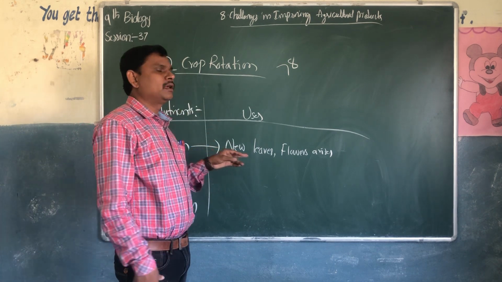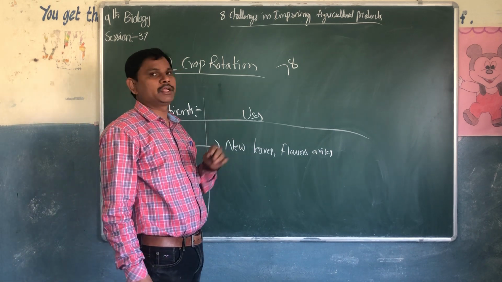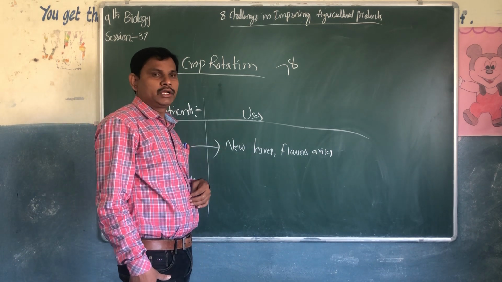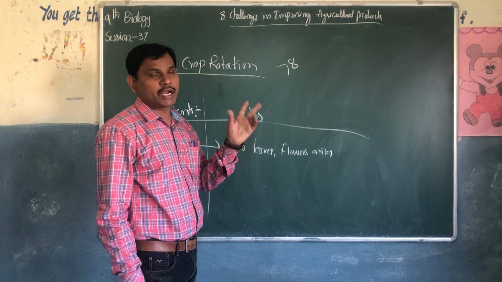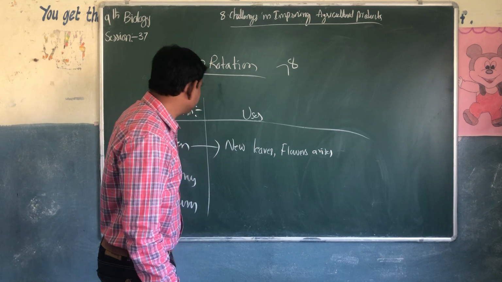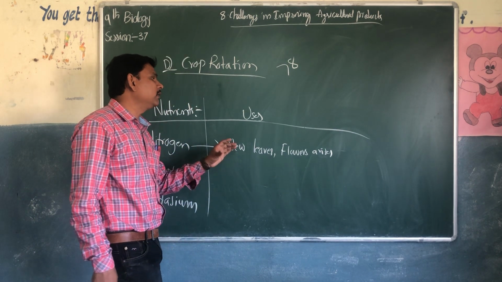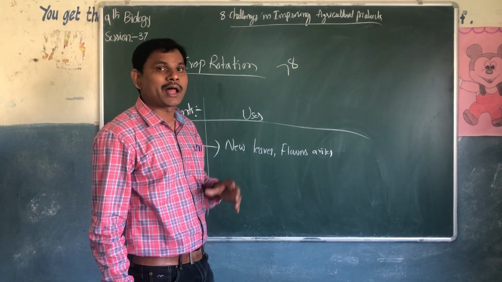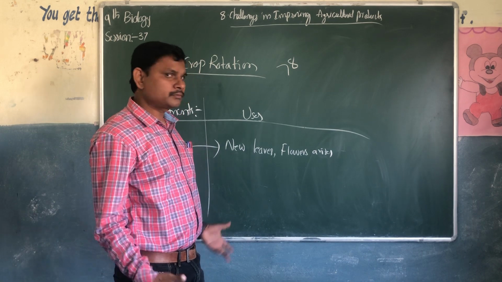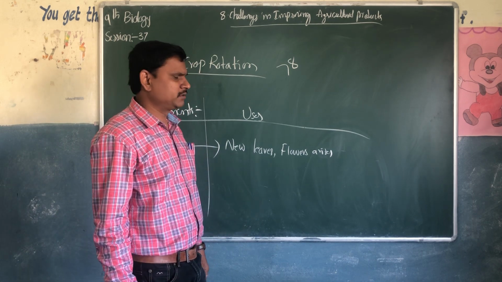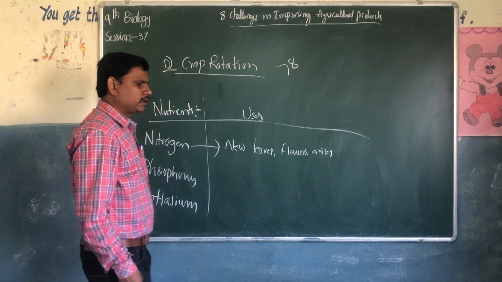In legume plants, rhizobium bacteria convert atmospheric nitrogen to nitrates, and then the plant absorbs it. This nitrogen is very useful for new leaves and flowers to arise from the stems and branches. If nitrogen is not sufficient, new leaves and flowers will not arise.